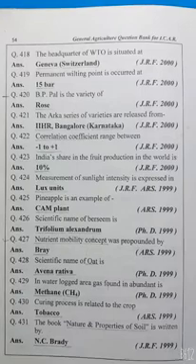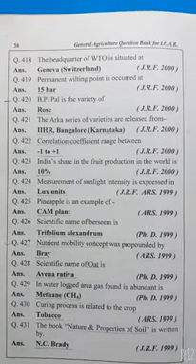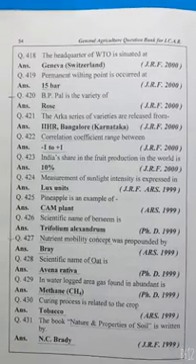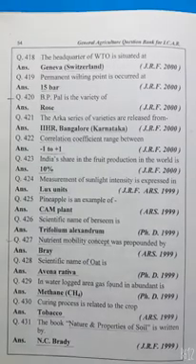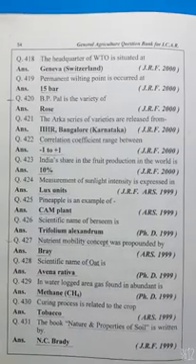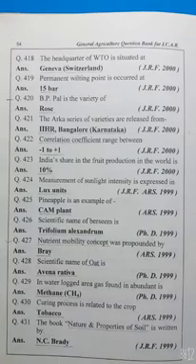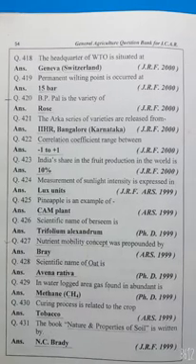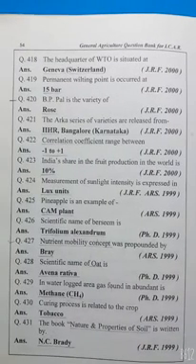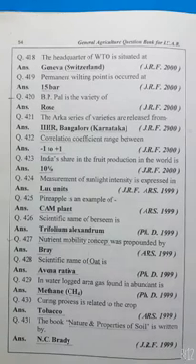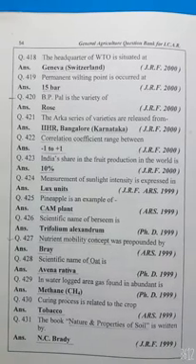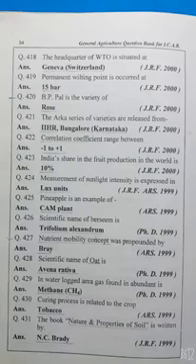Correlation coefficient ranges between -1 to +1. India's share in fruit production in the world is about 13%. Measurement of sunlight intensity is expressed in lux unit. Pineapple is an example of CAM plants. Scientific name of Berseem is Trifolium alexandrinum, Egypt.